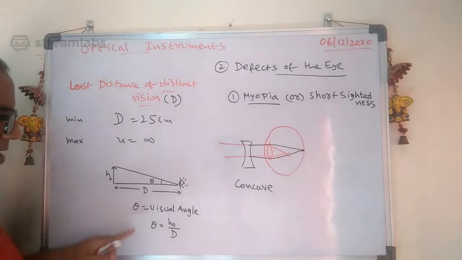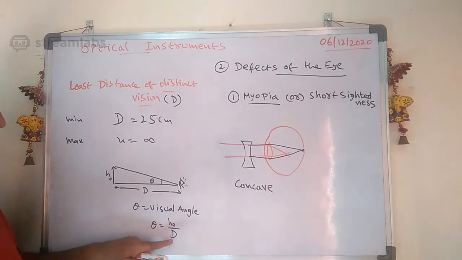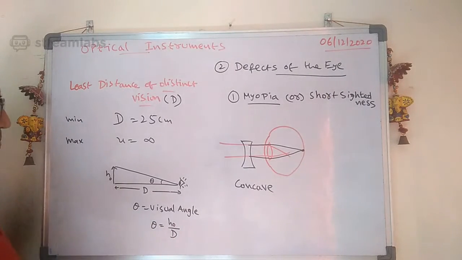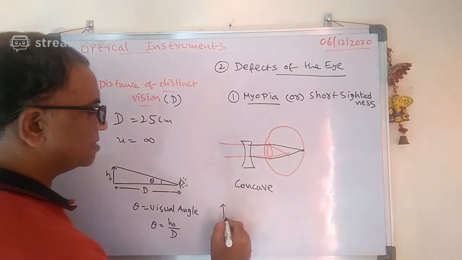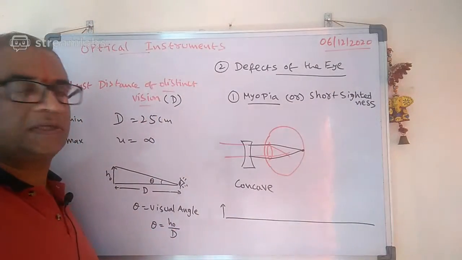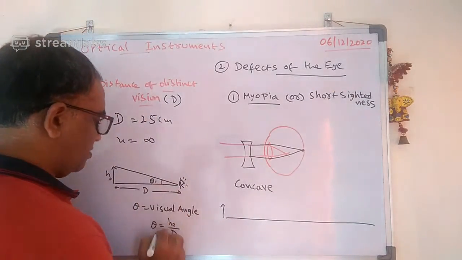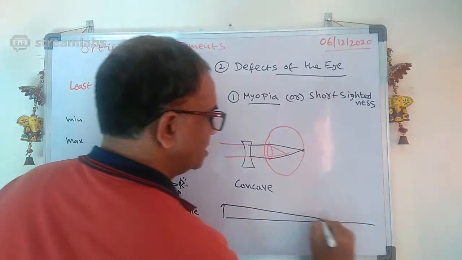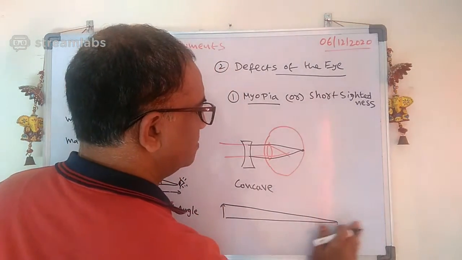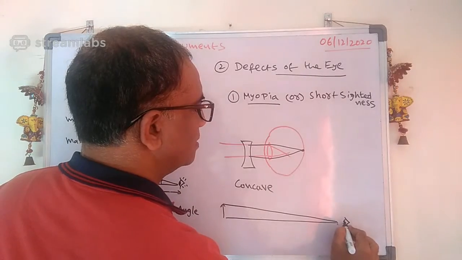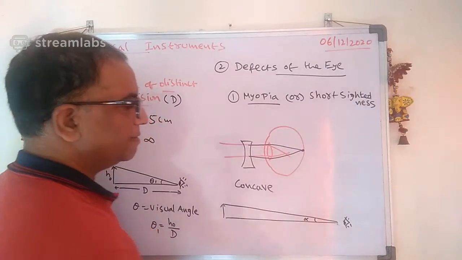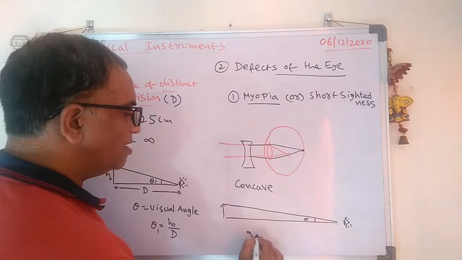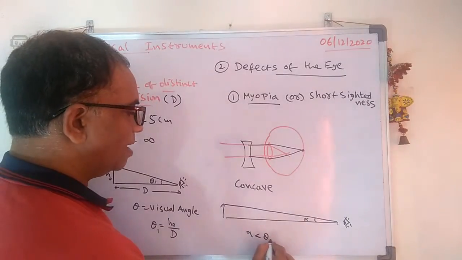So the theta value is inversely proportional to the distance where the object is placed. For example, if you place the object at a very far off distance, let us call the earlier angle theta 1. Suppose this is your eye, and you are trying to see the object at a far off distance. This angle is alpha, let us say. Definitely the alpha value is less than theta 1.